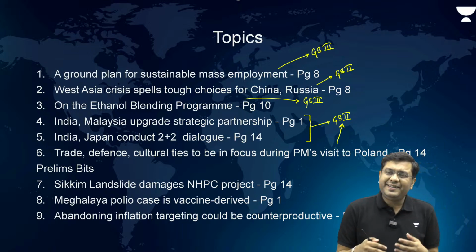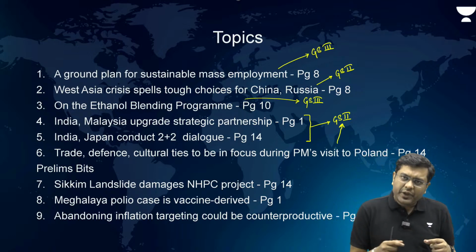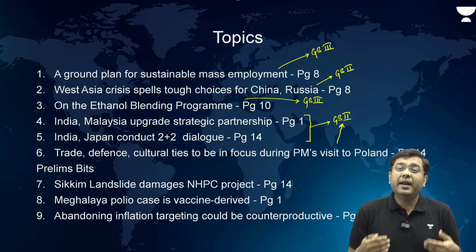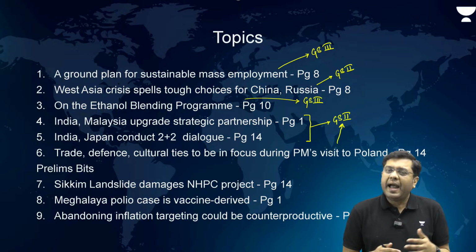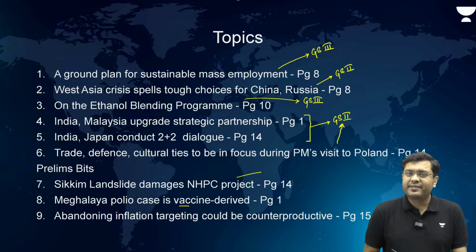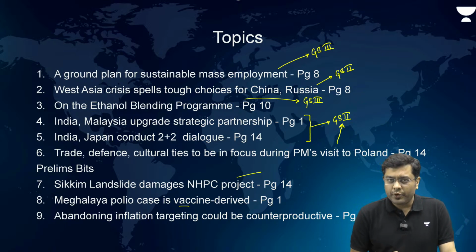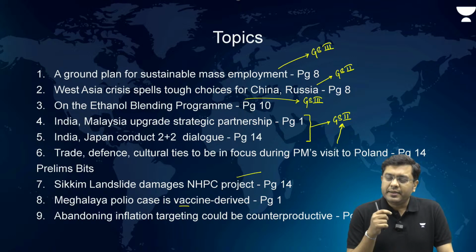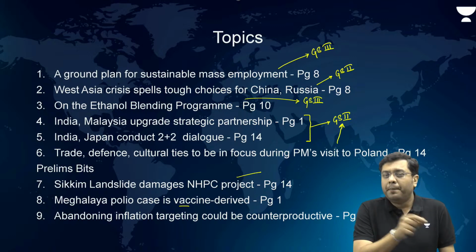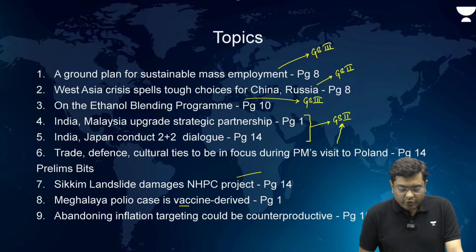So we are going to discuss these in greater detail, and some of the other topics which have been in news. For example, in Sikkim, there has been another landslide which has occurred, and it has damaged the Teesta power project. So here, Sikkim landslide damages the NHPC project. Then Meghalaya polio case is a vaccine-derived polio case. So after a long period of time, there has been a case of polio which has been detected in Meghalaya. So what is this vaccine-derived polio virus? That is something we are going to take a look into.